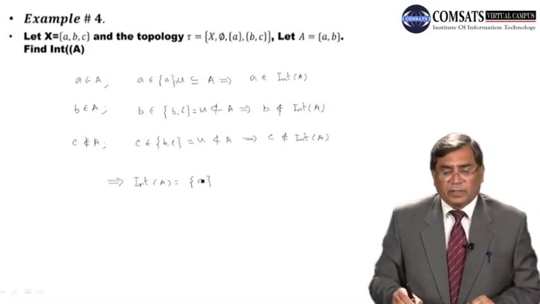So this is what we had to find. So this is our answer. In this case, interior of A is a singleton set {A}.